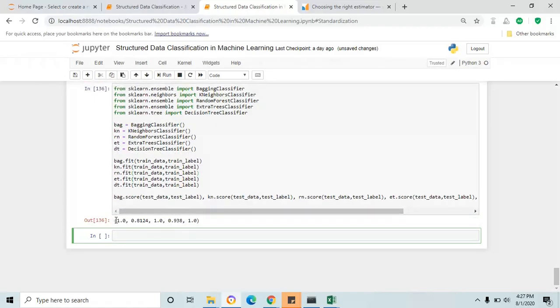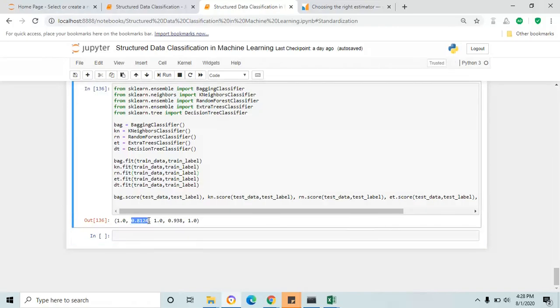Here is the result. The first one is for the bagging classifier, the second for the k-neighbors classifier, the third for random forest classifier, the fourth for extra trees classifier, and the last is the decision tree classifier. Out of five, the first, third and fifth (bagging classifier, random forest classifier, decision tree classifier) suit our problem and data better, and the other two are at 80 percent.